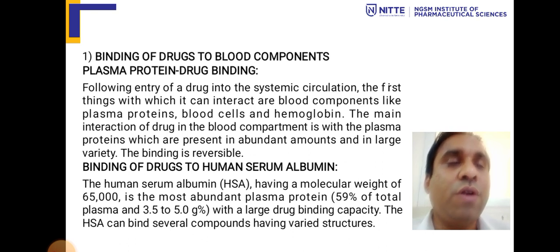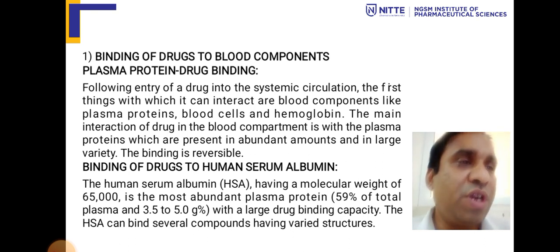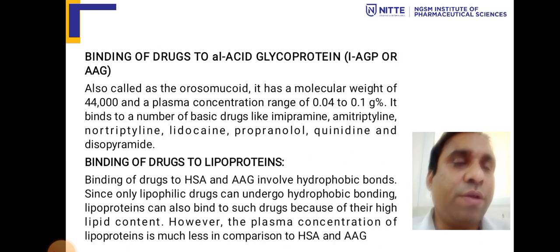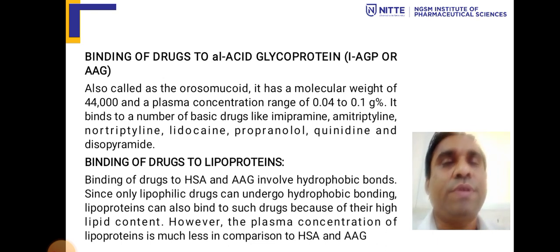Now binding of drug to human serum albumin. HSA, as we call it, has a molecular weight of 65,000. It is the most abundant plasma protein, 59% of total plasma protein, at 3.5 to 5 grams percentage. Due to its large drug binding capacity, human serum albumin can bind to several components having varied structure. This protein is present in abundance, and the majority of drugs bind to human serum albumin.